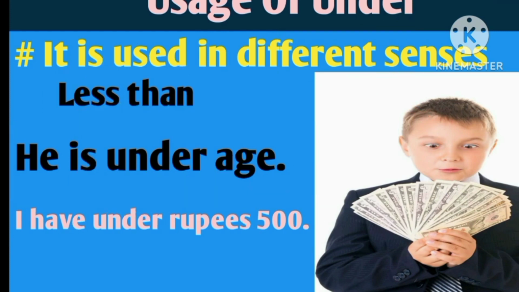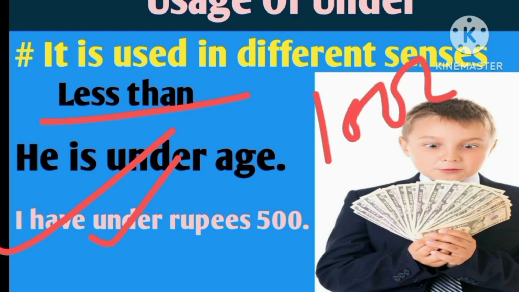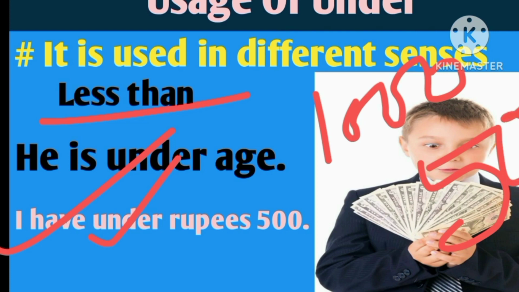You also can watch another sentence. Here you can see, I have under 500 rupees. It also conveys the meaning less than. Suppose you want to buy something and that thing costs 1000 and you have only 500 in your pocket.